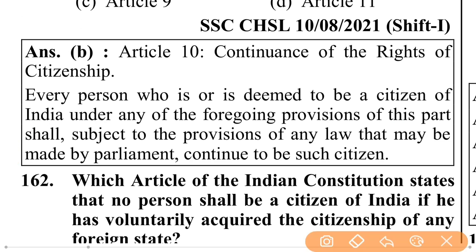Article 10, continuance of the rights of citizenship: every person who is or is deemed to be a citizen of India under any of the foregoing provisions of this part shall, subject to the provisions of any law that may be made by Parliament, continue to be such citizen.